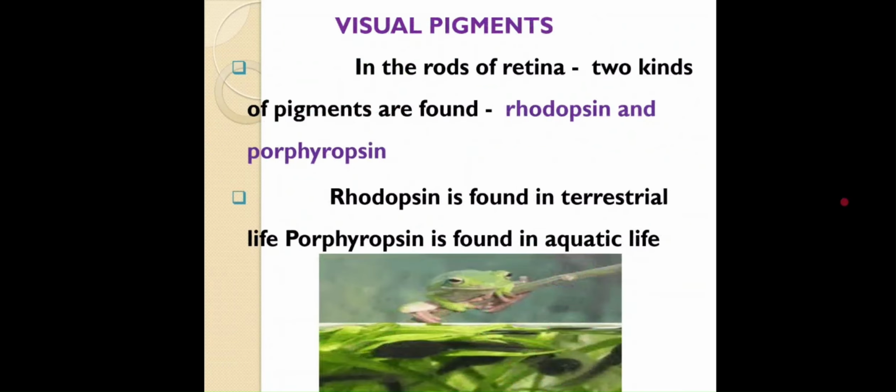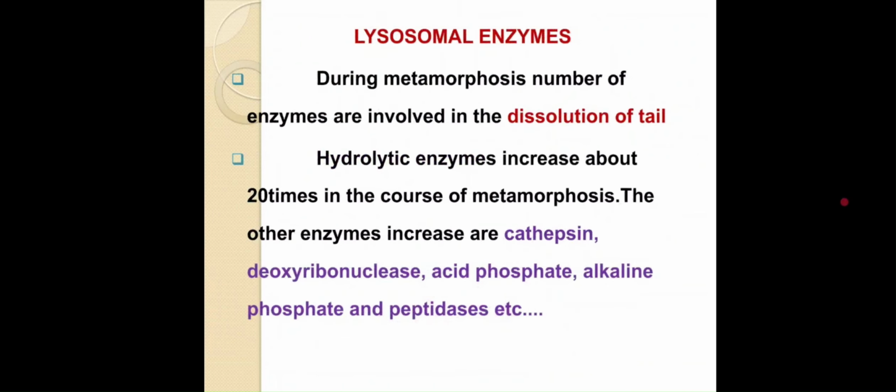Next, the visual pigments of the frog. In the rods of the retina, two kinds of pigments are found. One is rhodopsin, another one is porphyropsin. Rhodopsin is found in the terrestrial mode of life, but porphyropsin is found in aquatic life.